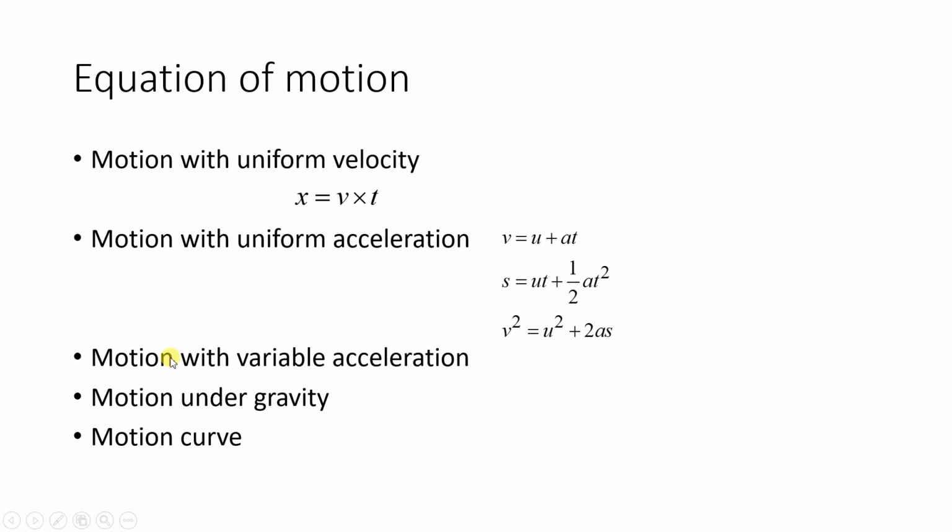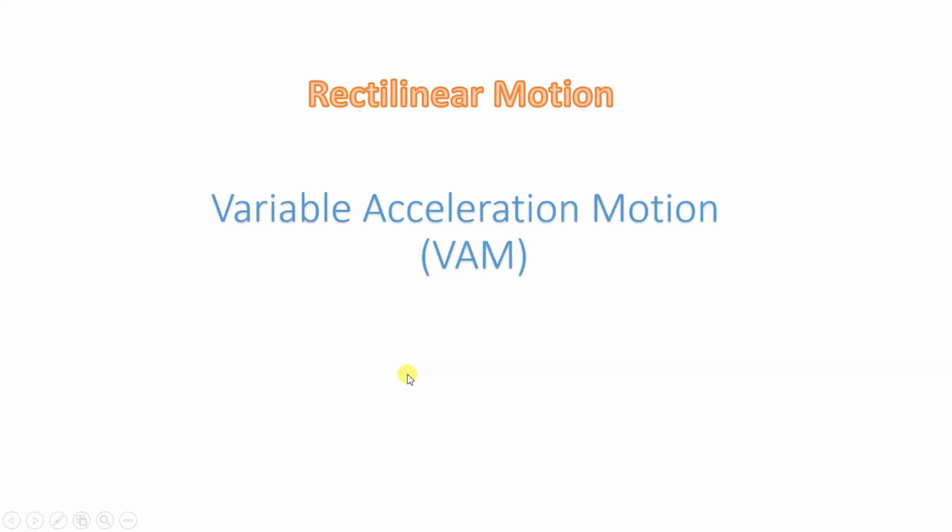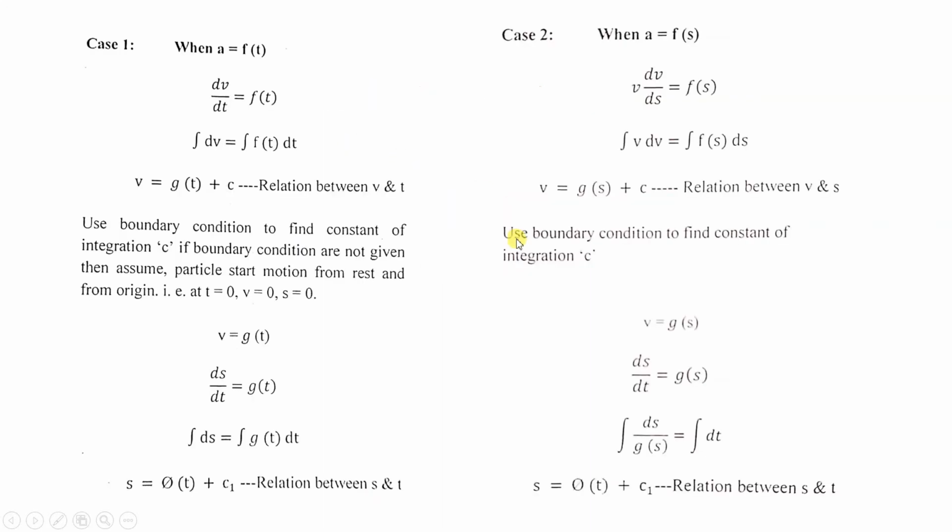So we'll move on to motion with variable acceleration. Then after that we have motion under gravity and motion curve. So we will be covering motion with variable acceleration. Next is variable acceleration motion. In short we call it VAM, and it comes under rectilinear motion.